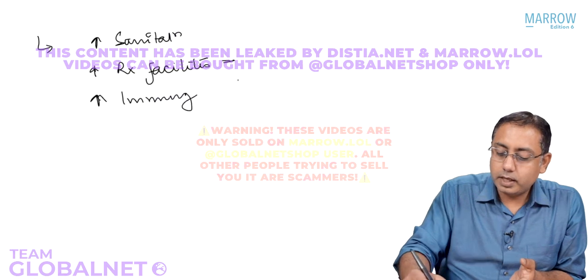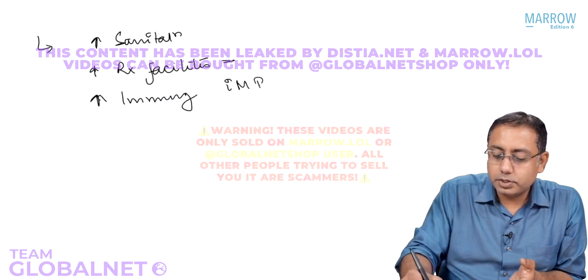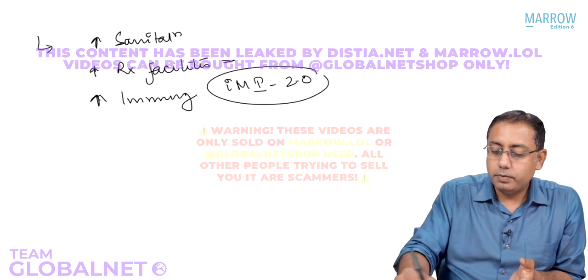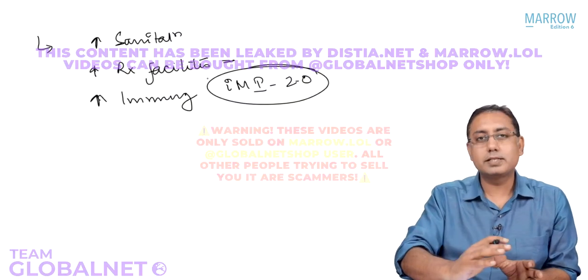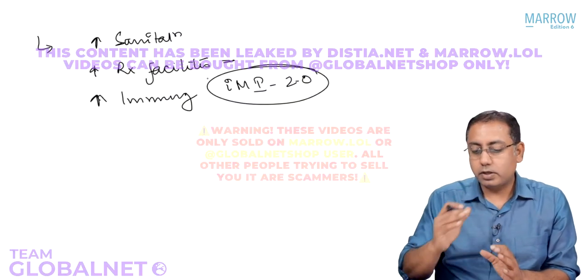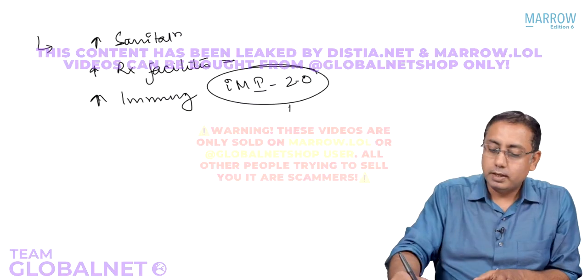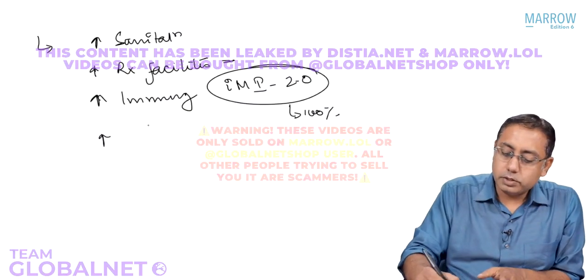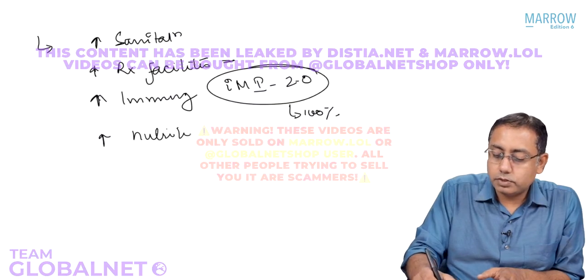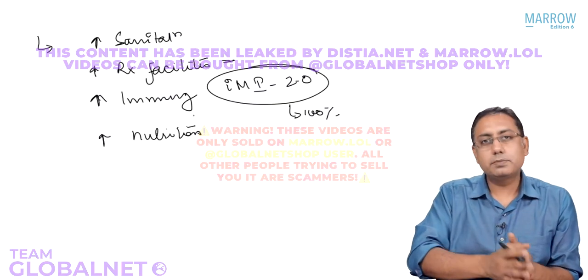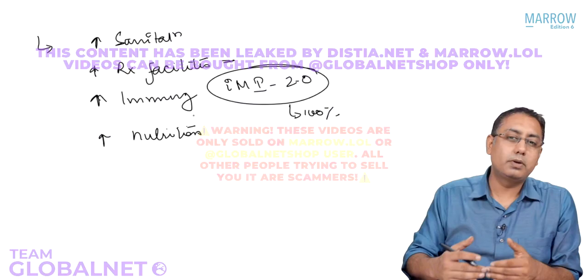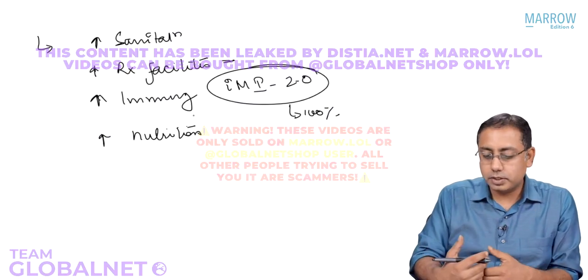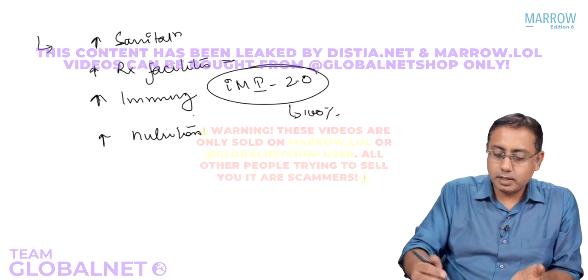Under this, we have launched the Intensified Mission Indradhanush 2.0, which is to cater for all high-risk cases, vulnerable cases, and all slum population with 100% immunization coverage. Also to improve nutrition of the children, we have the ICDS program, the Anganwadi program, where you give them supplementary nutrition, Poshan Abhiyan. So many things are happening.